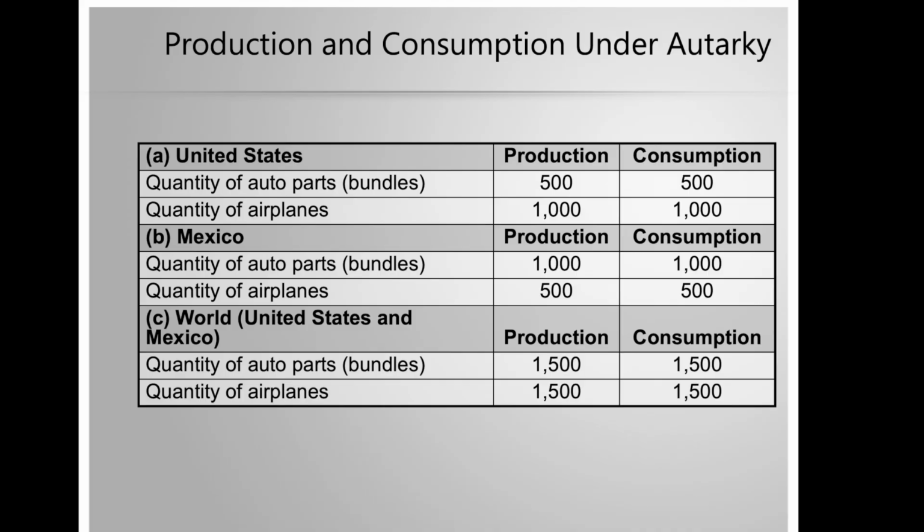So if we write out production and consumption under autarky, we can see that the United States will produce 500 auto parts bundles, and that means that it can only consume 500. It cannot consume more than it produces. It is infeasible to consume more. It can produce and consume 1,000 airplanes. At the same time, Mexico will produce and consume 1,000 auto part bundles and 500 airplanes. And altogether, if we put these together, we'll have the total 1,500 auto parts and 1,500 airplanes, both produced and consumed.